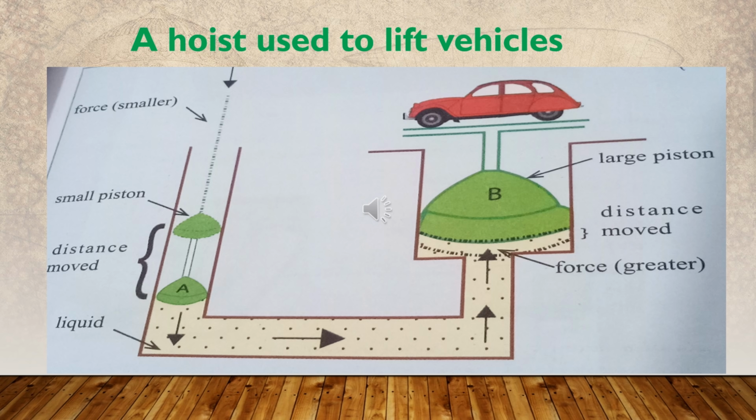The hoist is constructed in such a way that the pressure generated in the oil by the small force applied on the small piston is transmitted through the liquid to the large piston, transmitting a force equal to the weight of the vehicle placed on the large piston. This force lifts the vehicle.